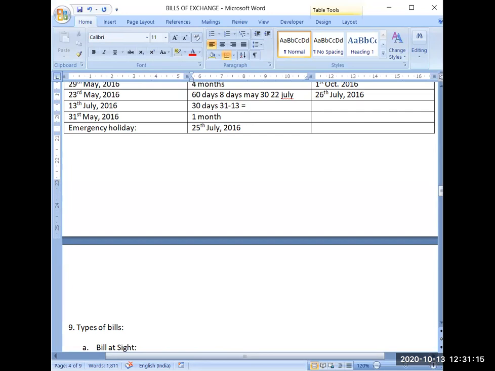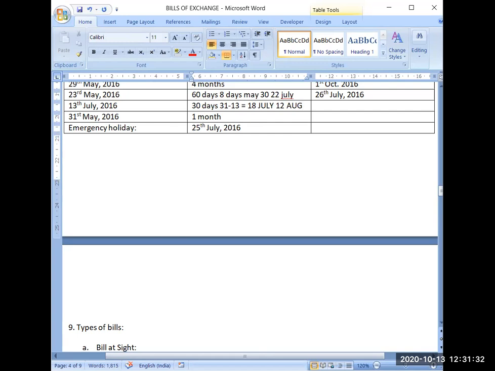So 31 minus 3 will be 28, then minus 10, 18 days of July, and then we need 12 more days. So 12 days will be in August. So we will reach to 12th August.